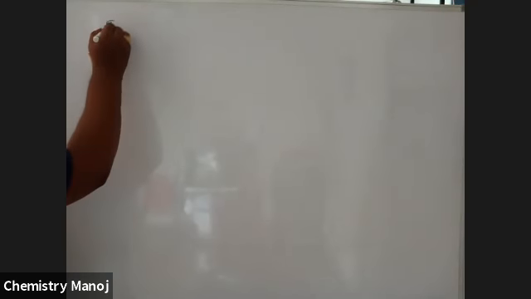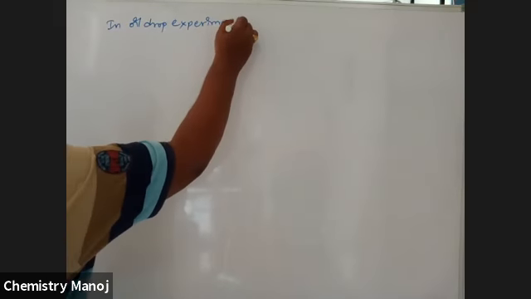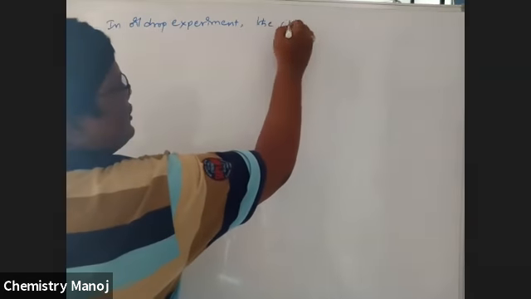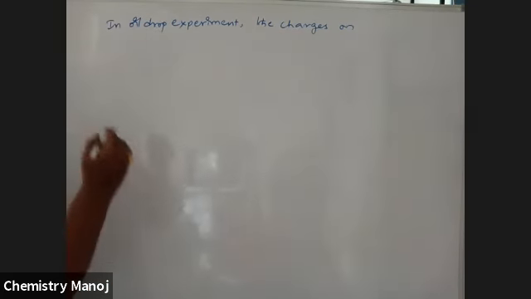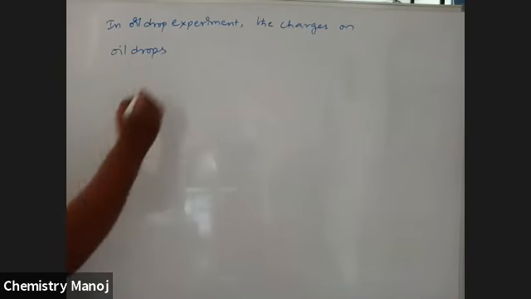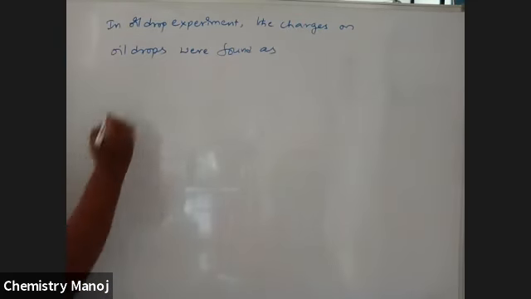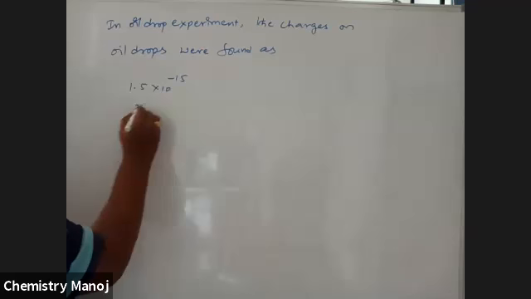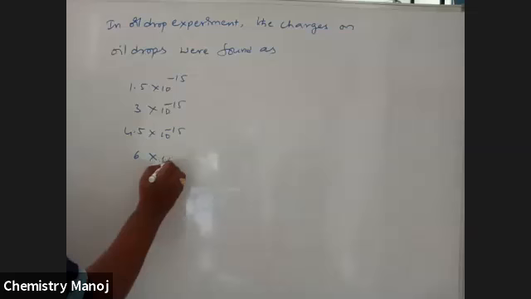In the oil drop experiment, the charges on oil drops were found as 1.5 into 10 power minus 15, 3 into 10 power minus 15, 4.5 into 10 power minus 15, 6 into 10 power minus 15.